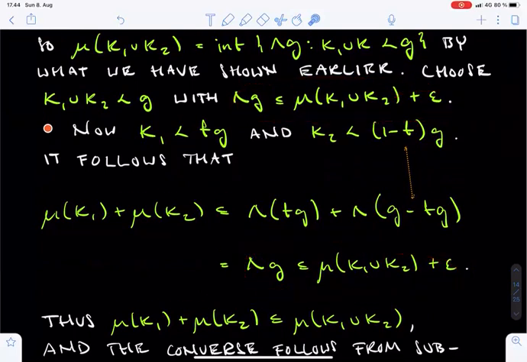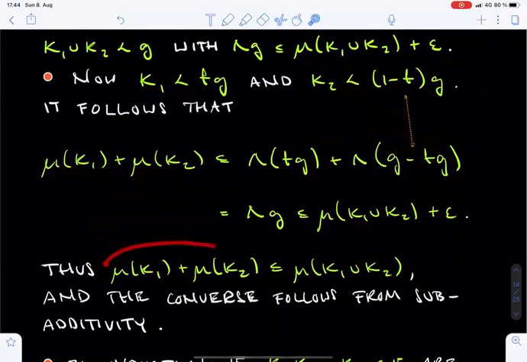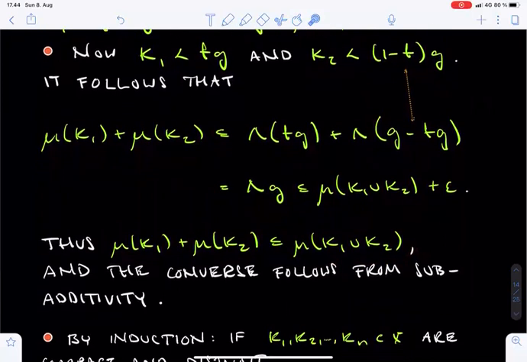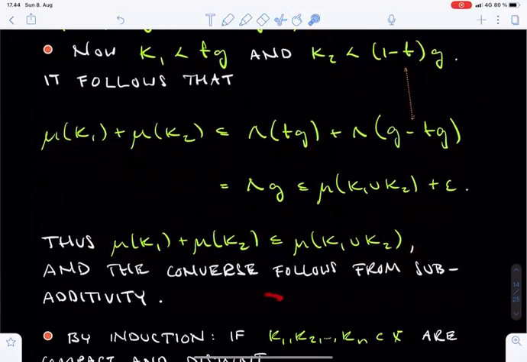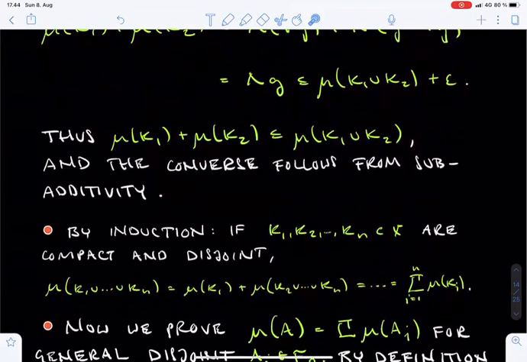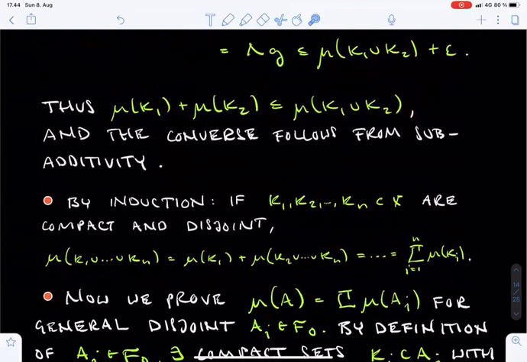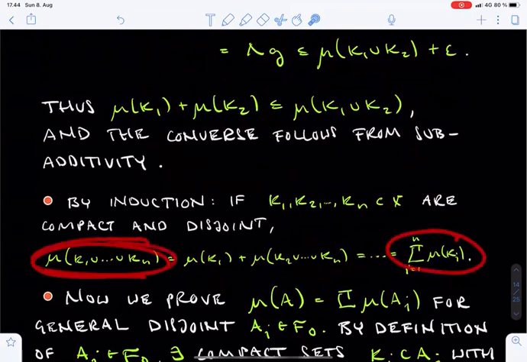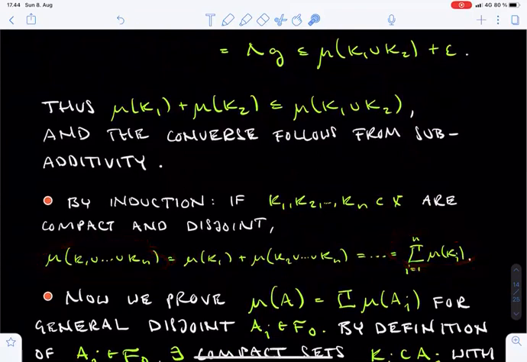Letting epsilon tend to 0 shows that the mu measure of K1 plus the mu measure of K2 is bounded from above by the mu measure of K1 union K2. The converse inequality follows simply by the subadditivity of mu. Now we have established the finite additivity of mu on compact sets. Of course, if you have any finite number of disjoint compact sets, then you can now use induction to show that the mu measure of their union equals the sum of the mu measures.